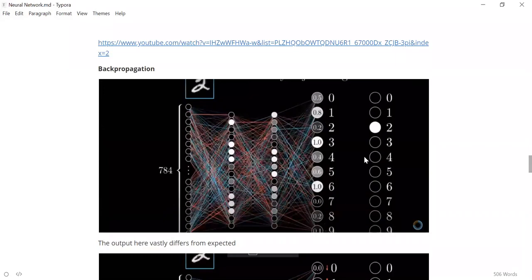So what we do is we try to see what are all the neurons that are connected to node 2. How do we know where the error is? We know the error by finding out the loss function. The task of the loss function is to tell how much the error is. You use the loss function to determine how much your output differs from the expected output.